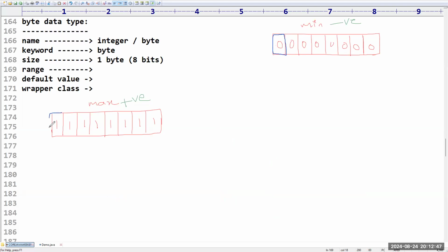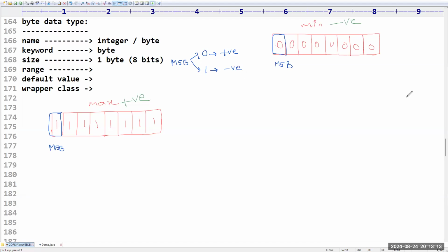This bit is called the MSB, the most significant bit. Sir, in binary, if the most significant bit is 0, then that number is a positive number. If the most significant bit is 1, then that number is a negative number. Sir, is the rule clear?